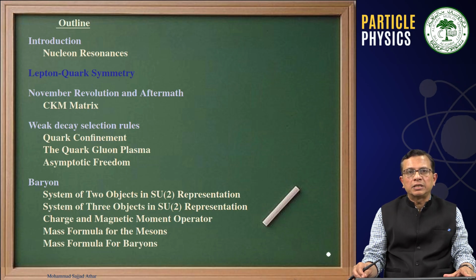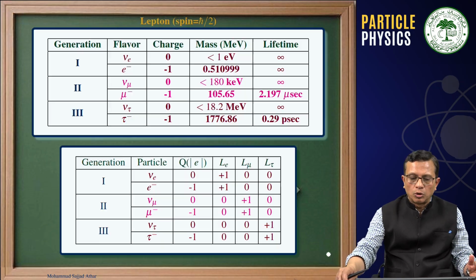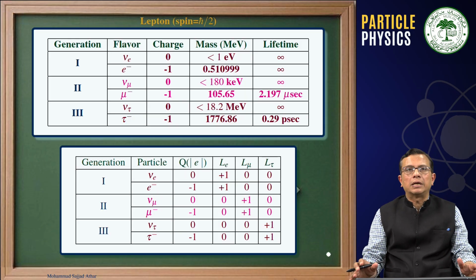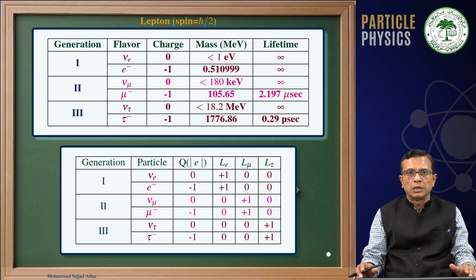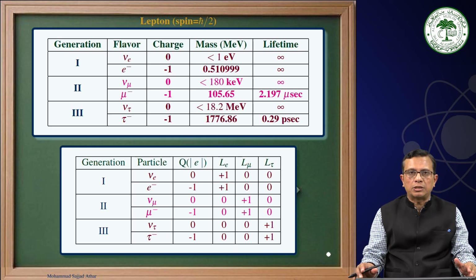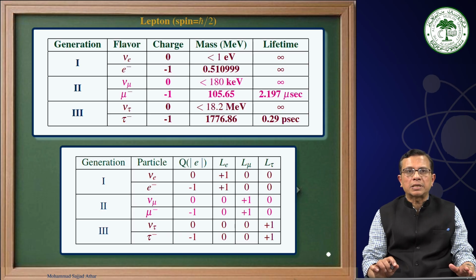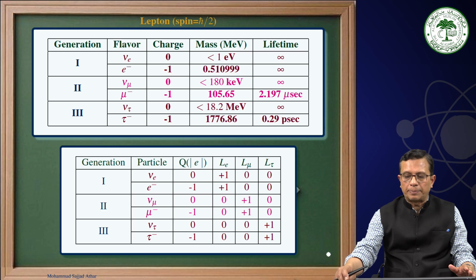In the 43rd lecture, we were talking about lepton-quark symmetry. We had started discussing the leptonic interaction, and I had told you that we have three generations of leptons: electron family, muon family and tauon family. And these are the lepton numbers associated with them: electron lepton number, muon lepton number and tauon lepton number.